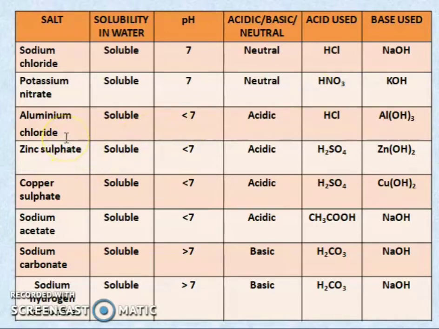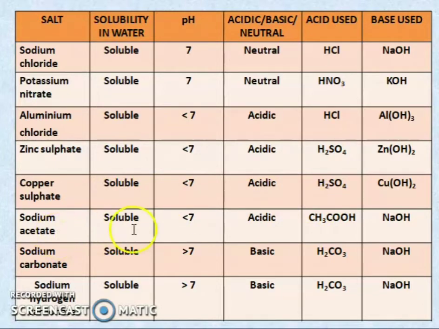Next is aluminum chloride, soluble in water, and the pH is less than 7, acidic, and it is formed by the reaction between hydrochloric acid and aluminum hydroxide. Zinc sulfate is also soluble in water, pH less than 7, so it is acidic, and it is formed by the reaction between sulfuric acid and zinc hydroxide. Copper sulfate is soluble in water, pH less than 7, acidic, and it is formed by the reaction between sulfuric acid and copper hydroxide.